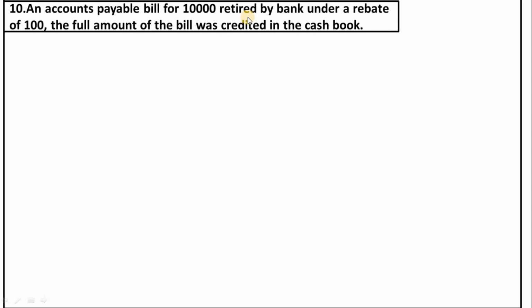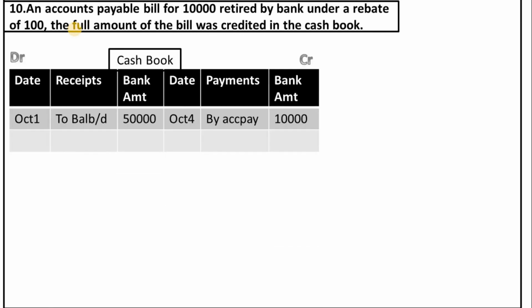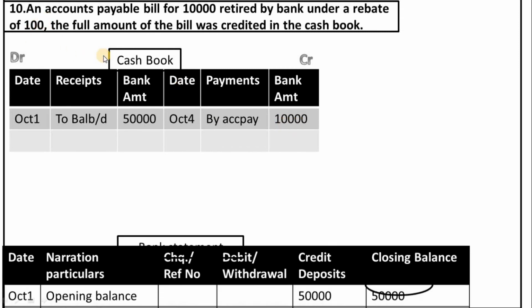Our next transaction is an accounts payable bill for 10,000 retired by bank under a rebate of 100. Accounts payable bill means we have paid. So all payments will be recorded on the credit side of the cash book. This total amount, the 10,000, we have recorded on the credit side, but we forgot to record the discount that we received from the bank.